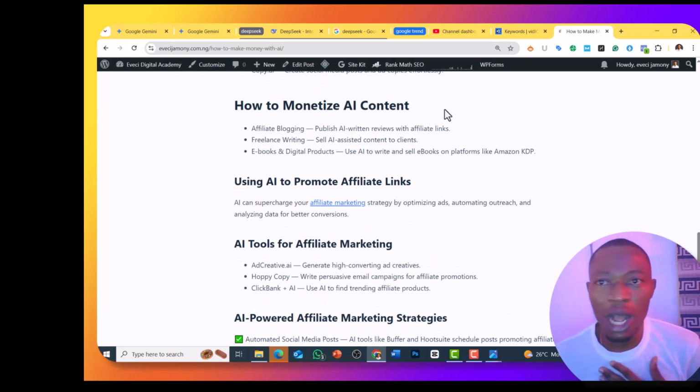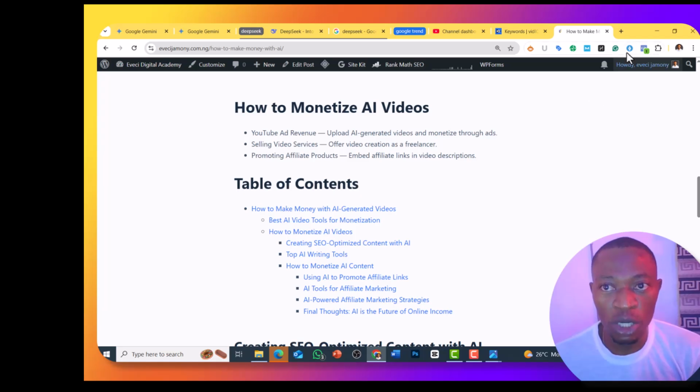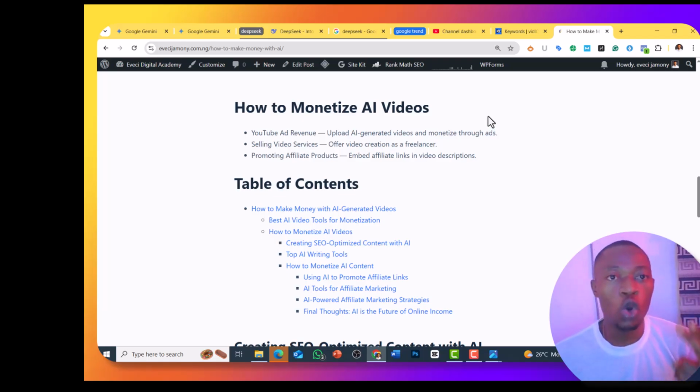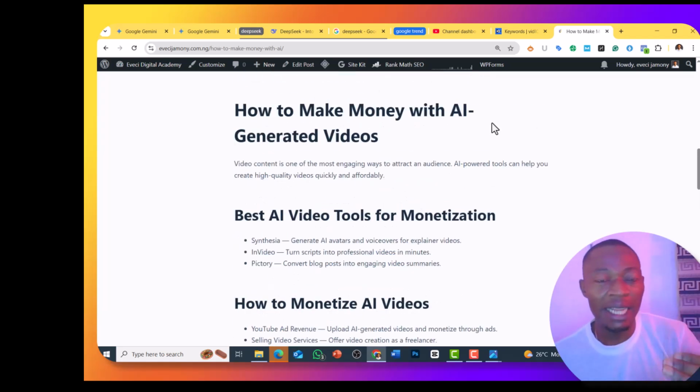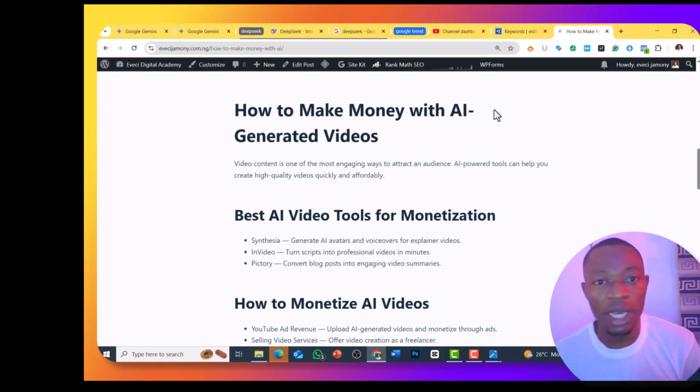If you do not have a website and you also want to use content marketing to make money, let me recommend places where you can use this content strategy. One is Medium. You go on Medium, you write the same content, use AI to write it, and then you link your affiliate link to it. They will click on it and make a purchase, and then you make an commission. Another is Quora, and next is Nairaland. These are the three places I use to generate traffic to make money on affiliate marketing.